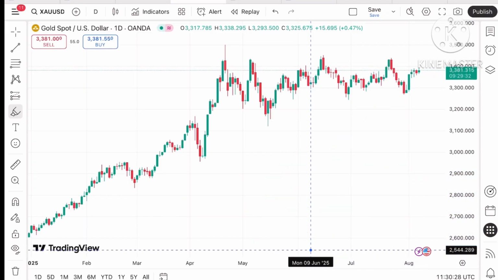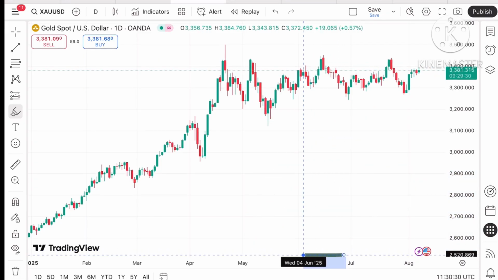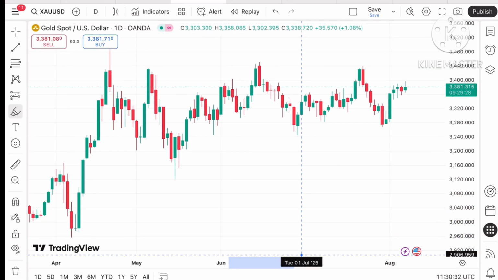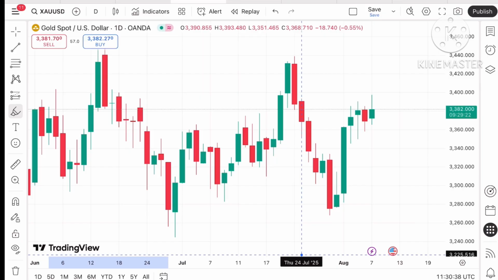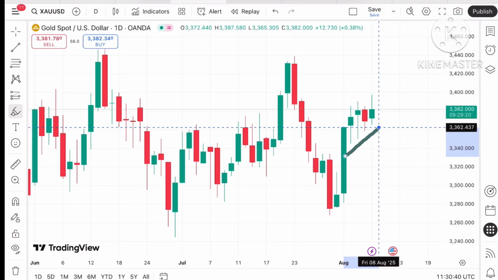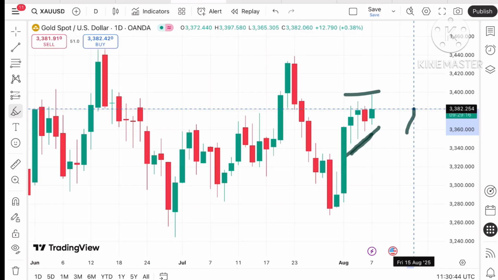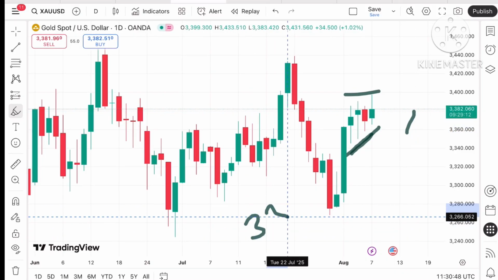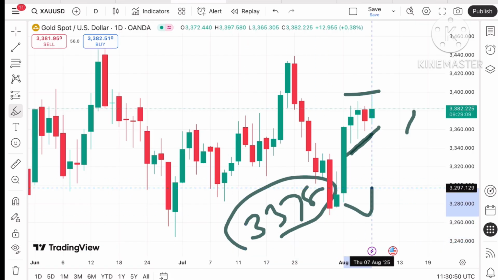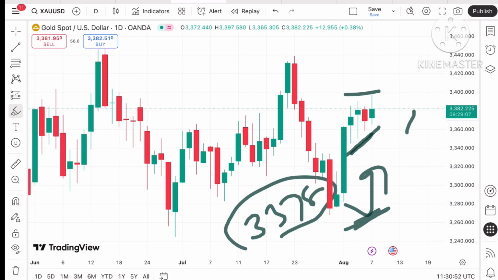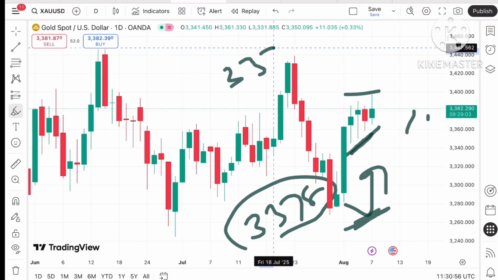Now understand, the market is uncertain. Okay, so if the price starts falling below this level, what we can see, the market is uncertain as we can understand, but if you look at this particular trend, it is trying to go upside. So suppose if it starts falling below this level, then the next strong support we can see at $3378. So it can bounce back from this level, but if it doesn't bounce back, we can see it can move towards a level of 3375.